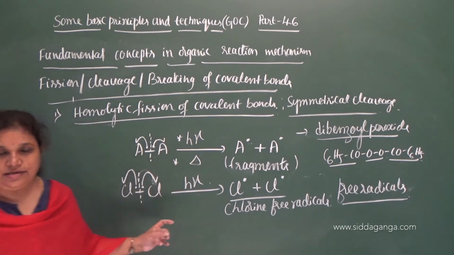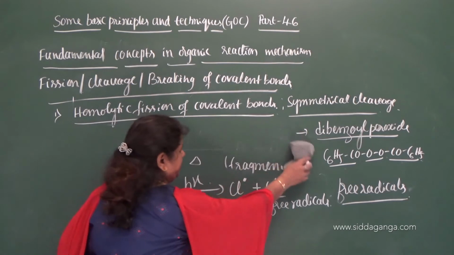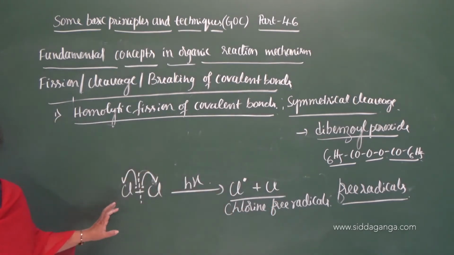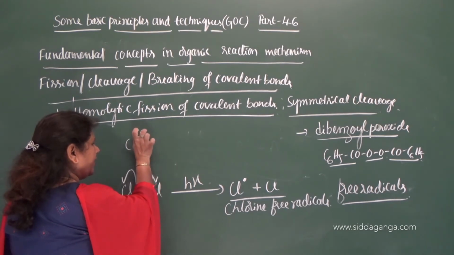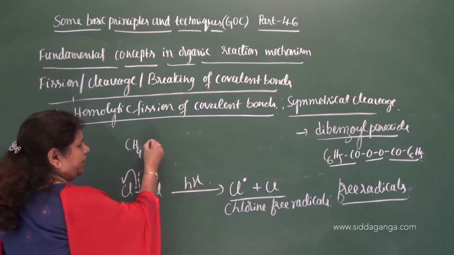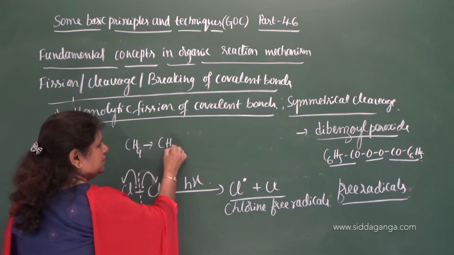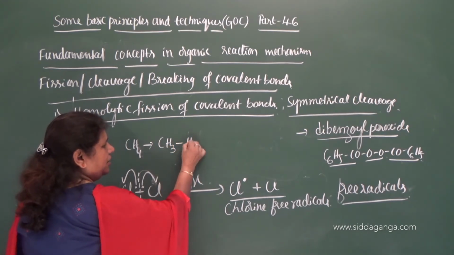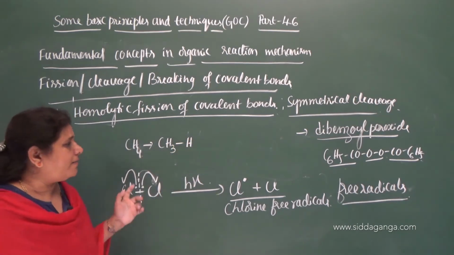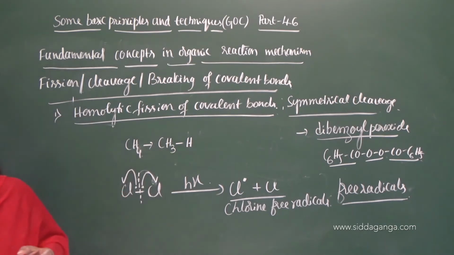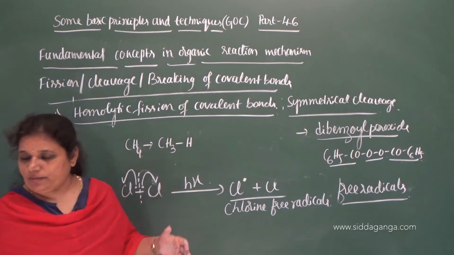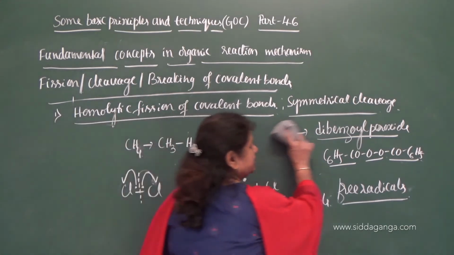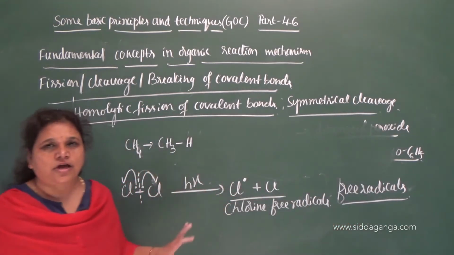Similarly, in this case also there may be a chance of homolytic cleavage, depending on the condition. CH4, methane, you can write it as CH3-H. As you know, the electronegativity difference between carbon and hydrogen is very small, so the bond is almost non-polar.